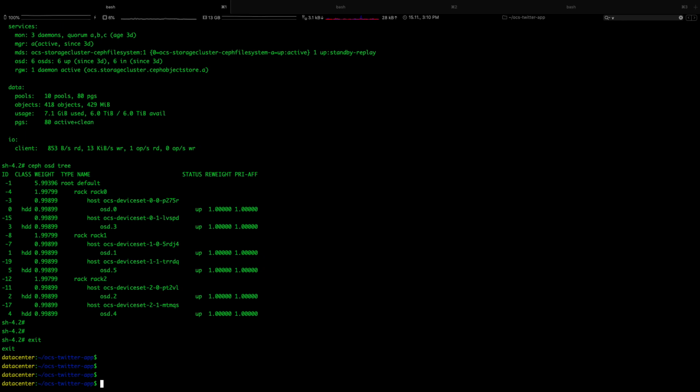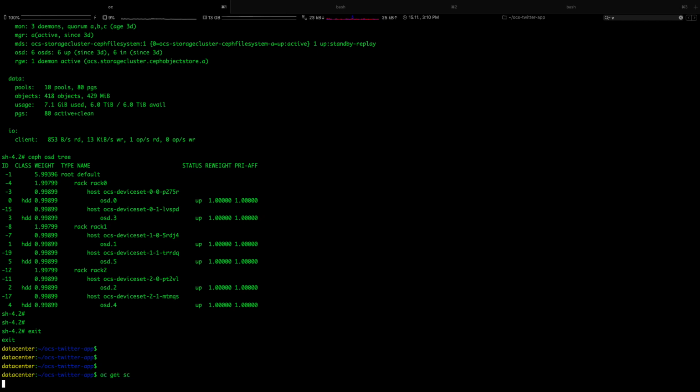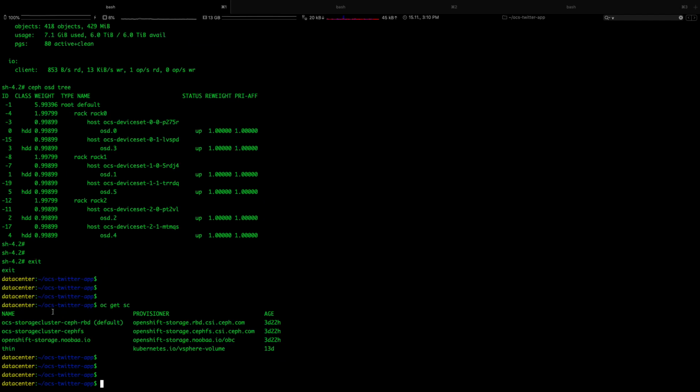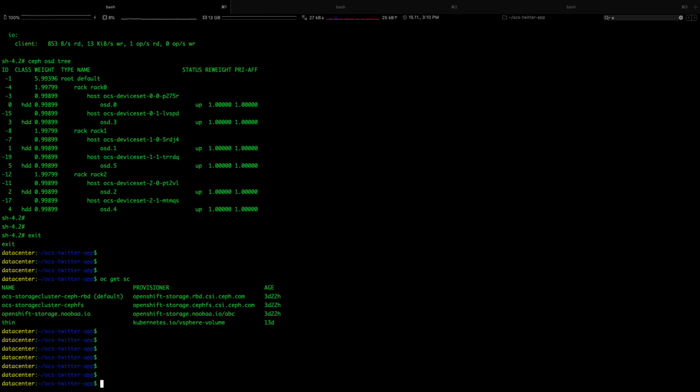We then verify our storage classes. We need to make sure Ceph or OCS is the default storage class. So oc get sc should tell me my default storage class, and that should be OCS. This should be here in a moment. And yes, I do have. So OCS storage cluster Ceph RBD is my default storage class. Good. So the check is completed.